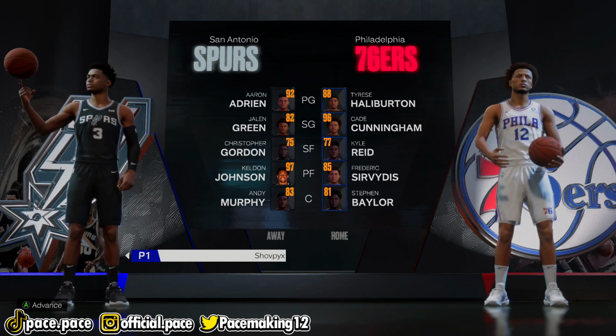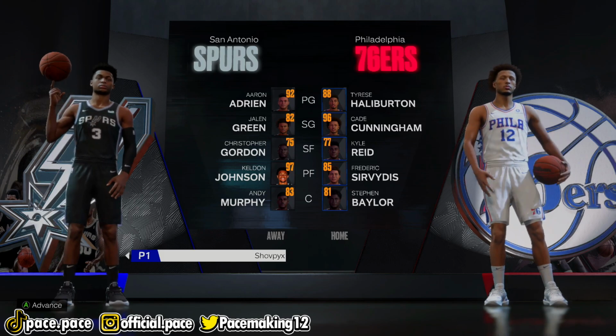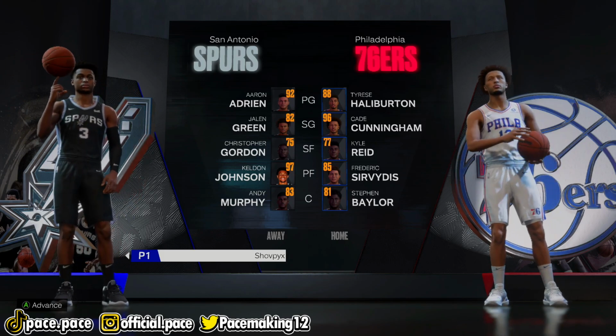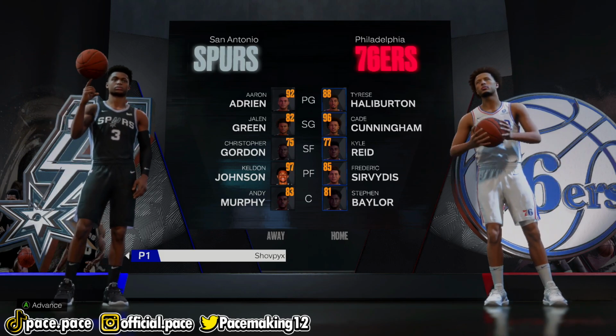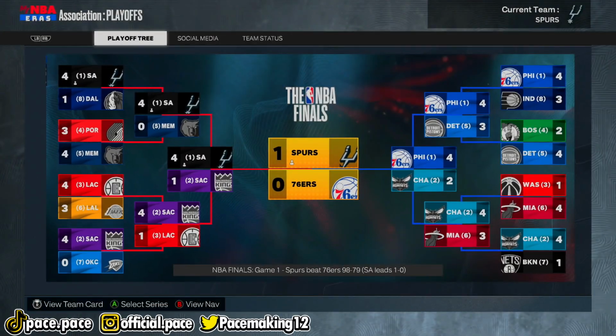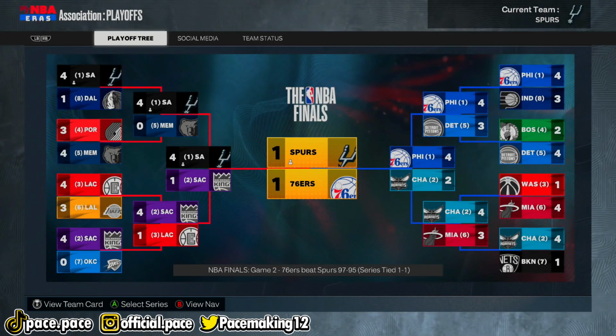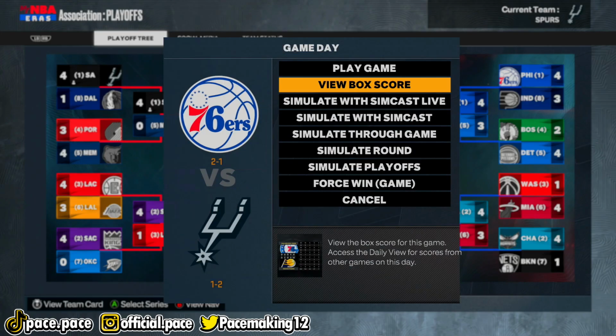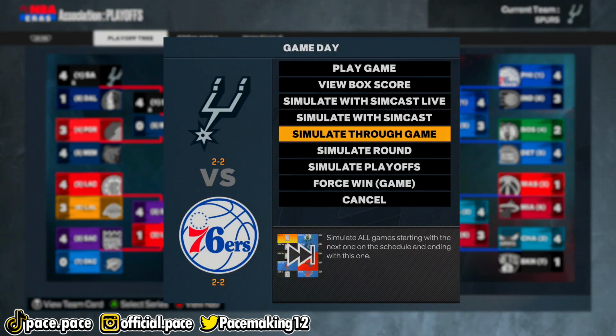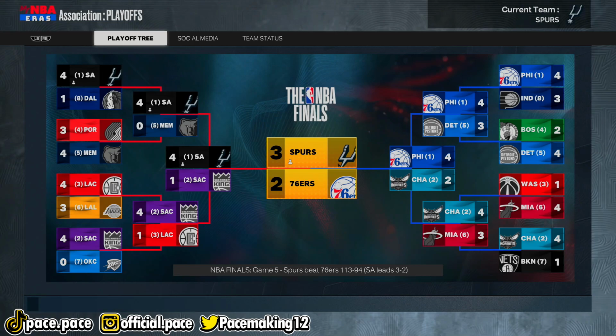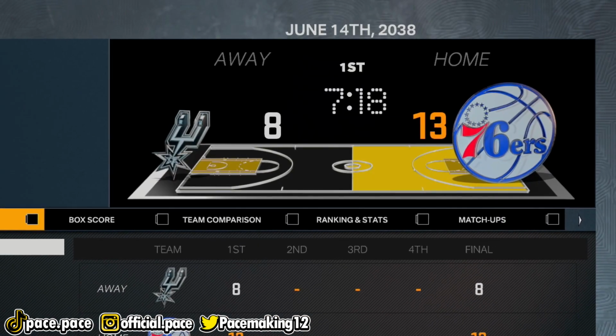Now we have a dynamic duo in Aaron Adrian, that auto-generated guy with the big forehead, and Keldon Johnson, and we now have Jalen Green on the team as well. So I mean, we might actually win a championship. We are up 1-0, tied 1-1, down 2-1, tied 2-2, up 3-2. Come on, pull out in 6. Oh my god, we have a game 7. We need to win this game.